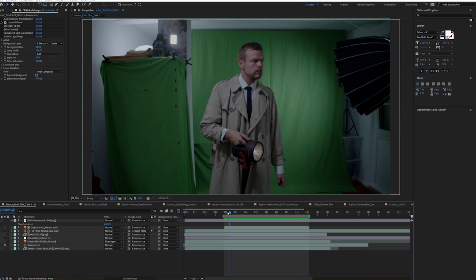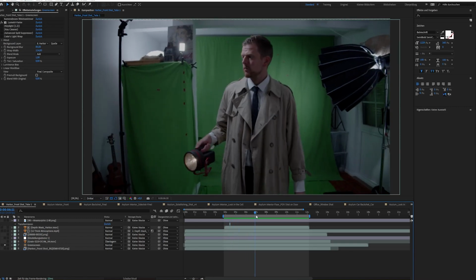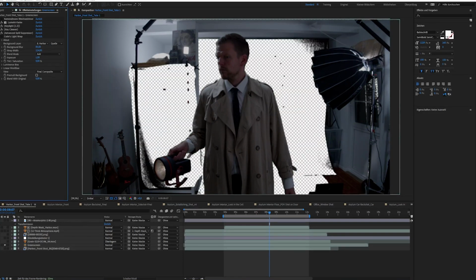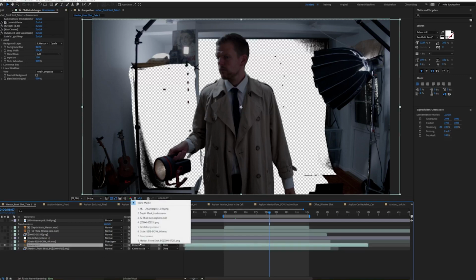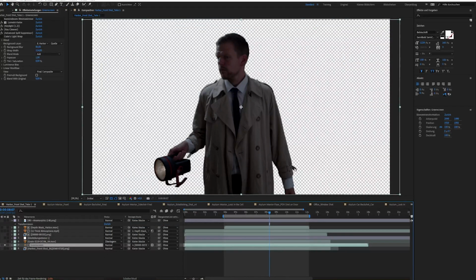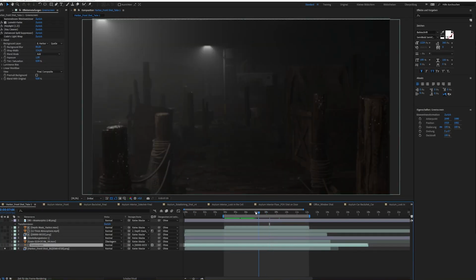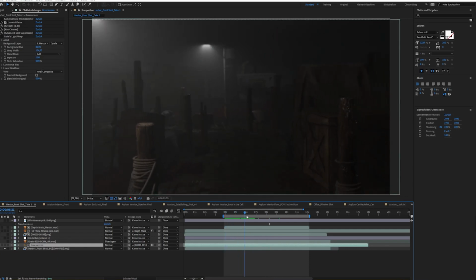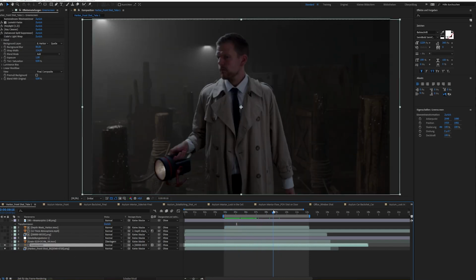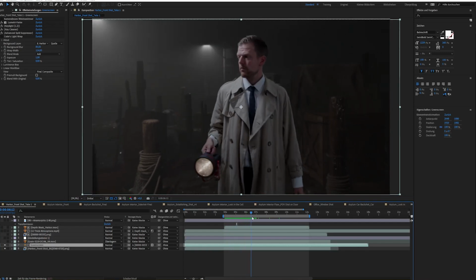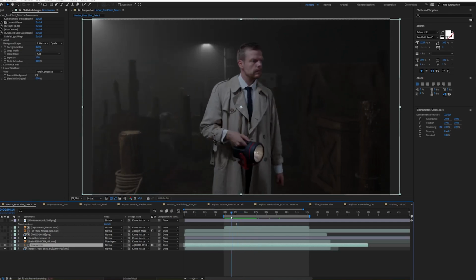And finally, inside of After Effects, we can do a little bit of tweaking here and there. So for example, we can use our key light tools in order to get rid of the green screen. And then, for example, use a mask in order to get rid of everything else around the green screen. Then we can add in our background render that we've created in Blender with the help of the motion path data from Jetset. So as you can see, as a proof, we have the exact same motion path for both layers, so they match up pretty well. And this is a pretty important step after all this hard work.